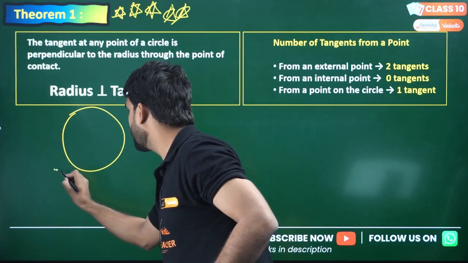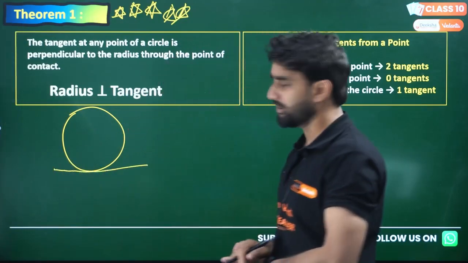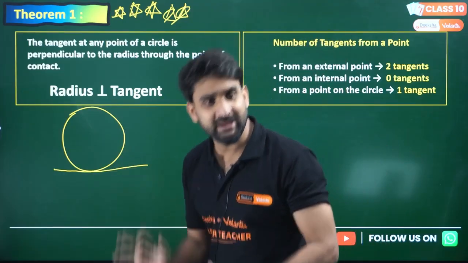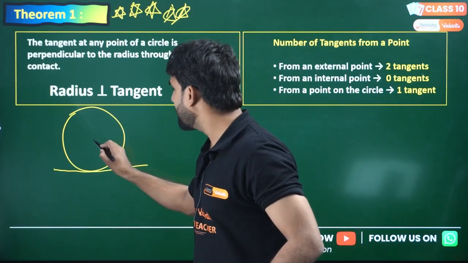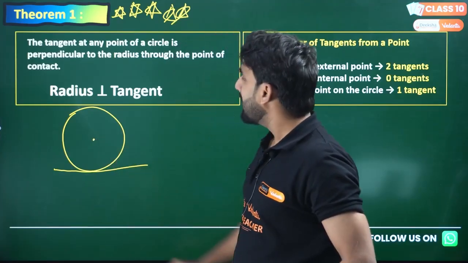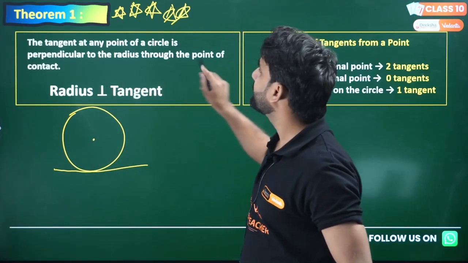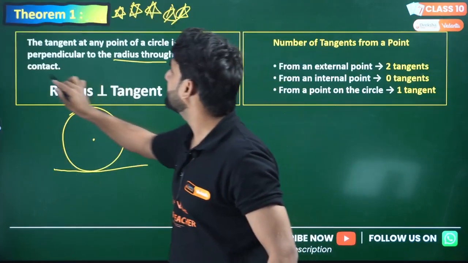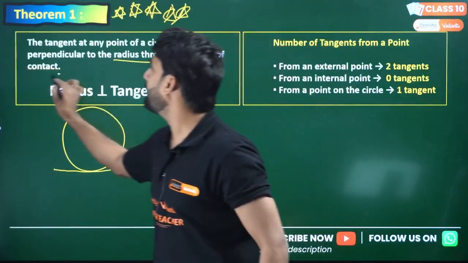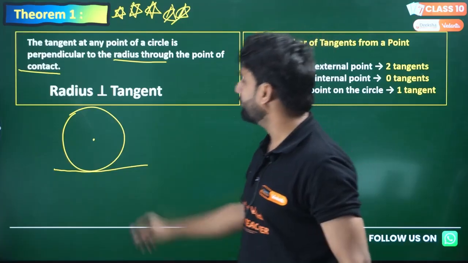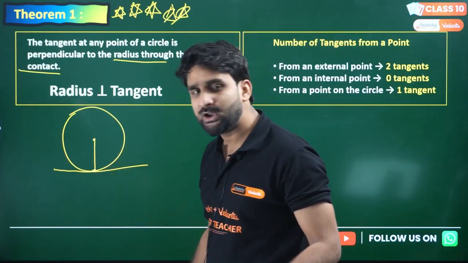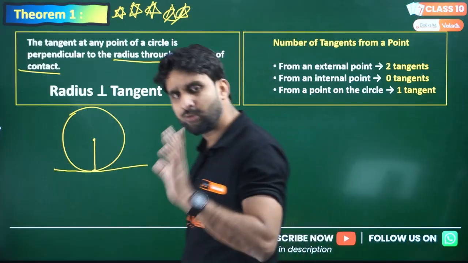Let's say this is a tangent. The theorem is saying that if I draw a radius through the point of contact to any tangent, this is the point of contact. The point at which the line is touching is called the point of contact.